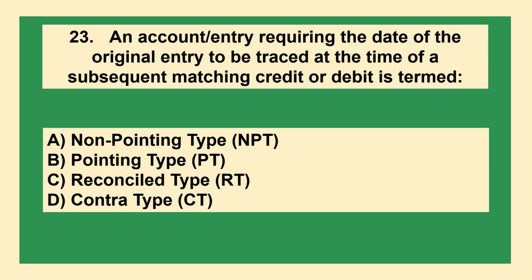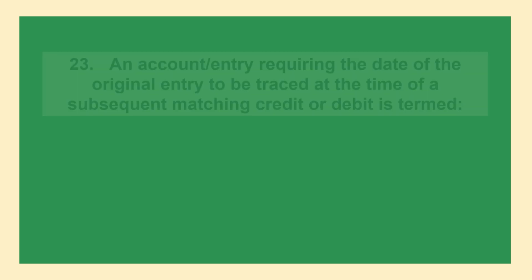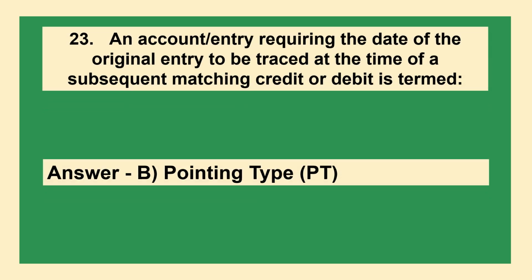An account or entry requiring the date of the original entry to be traced at the time of a subsequent matching credit or debit is termed as: option A, non-pointing type, NPT. Option B, pointing type, PT. Option C, reconciled type, RT. Option D, contra type, CT. The answer is option B, pointing type, PT.